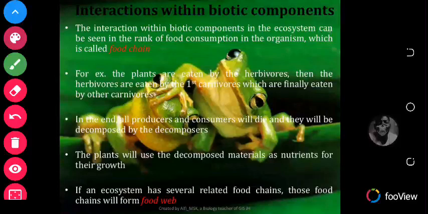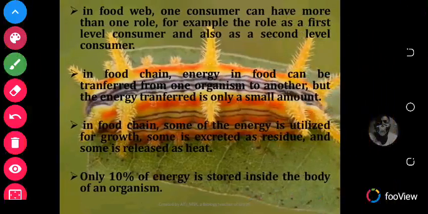If an ecosystem has several related food chains, those food chains will form a food web. So food web simply is a group of food chains. So it's a group of food chains that are linked together. That is what we call food web. So in a food web, one consumer can have more than one role. For example, the role as a first level consumer and also a second level consumer.